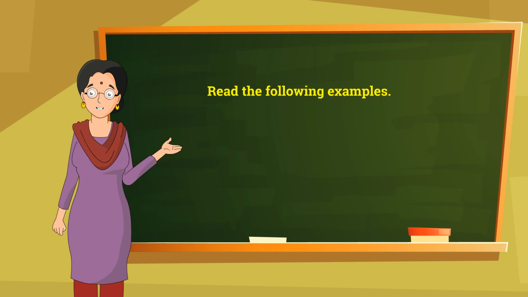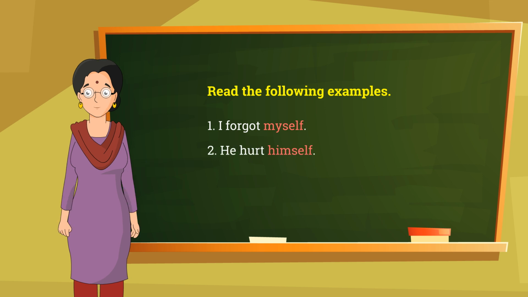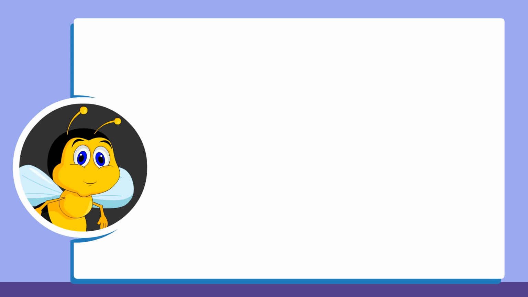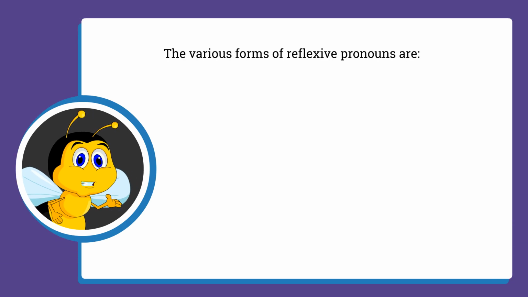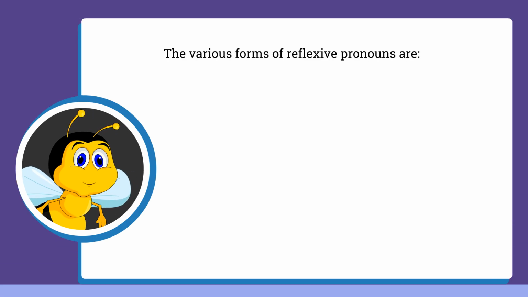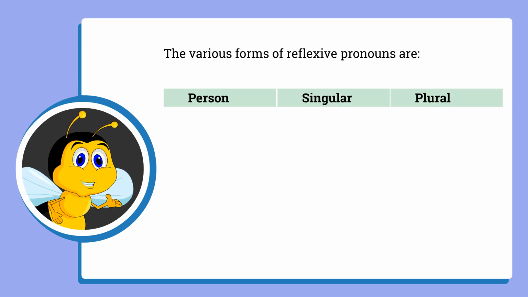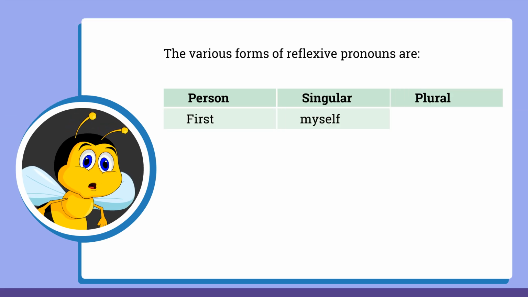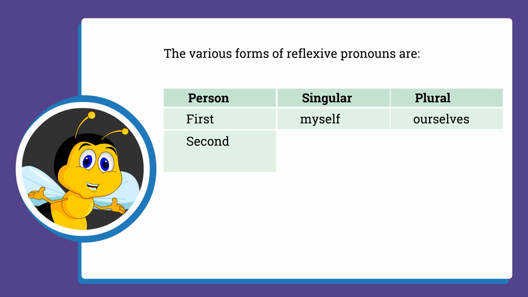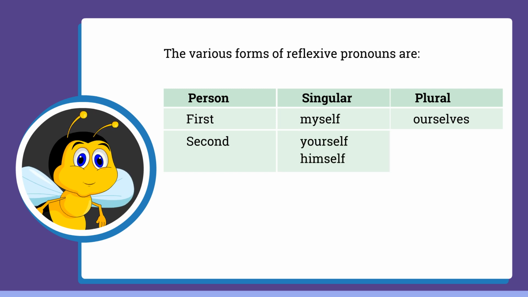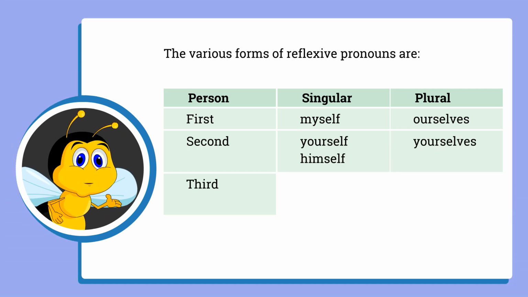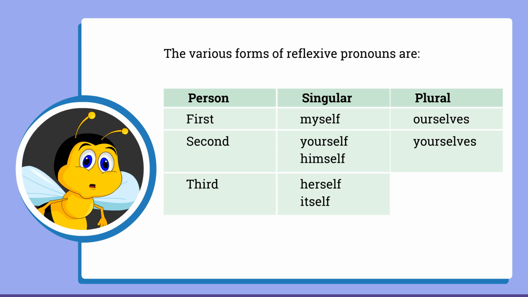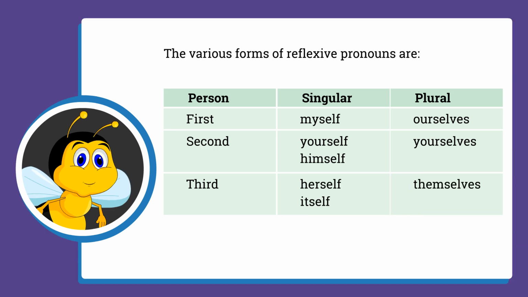Read the following examples. I forgot myself. He hurt himself. The various forms of reflexive pronouns, by person, singular and plural: First, myself, ourselves. Second, yourself, yourselves. Third, himself, herself, itself, themselves.